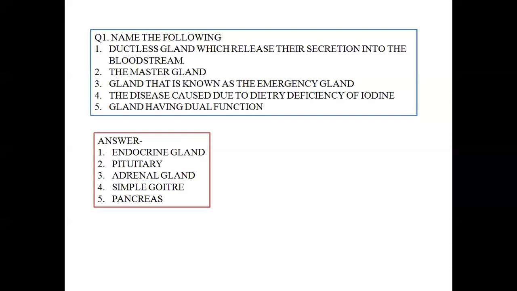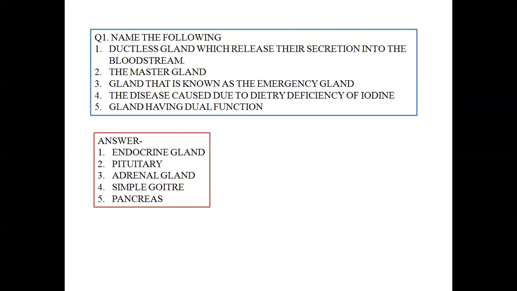Next is the gland that is known as the emergency gland. Now, what are the emergency conditions that a person feels? Either a condition when a person becomes very angry, needs to fight, needs to howl, needs to growl towards a particular person, or a condition when a person encounters a mad dog or tiger or a snake.